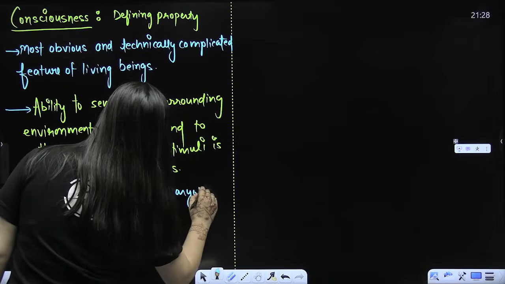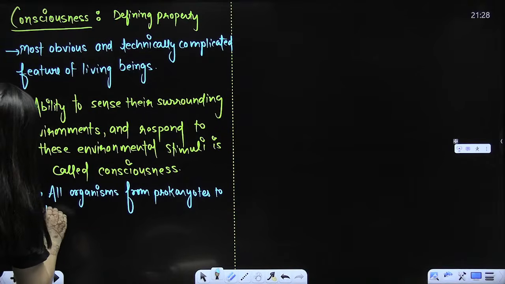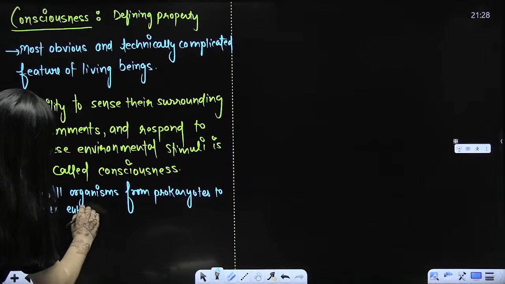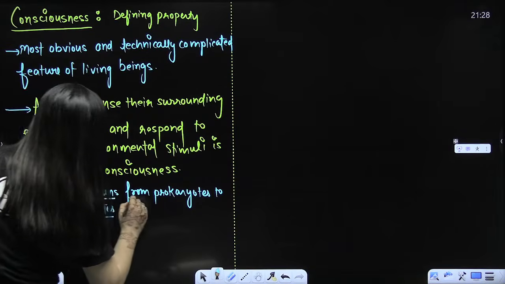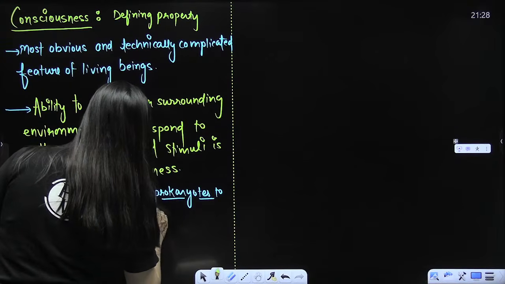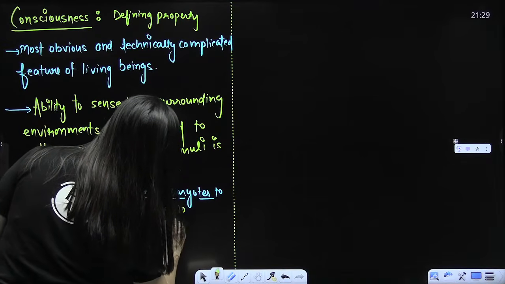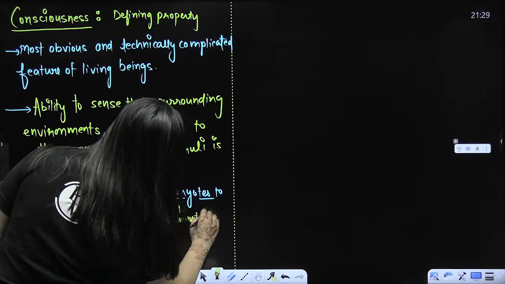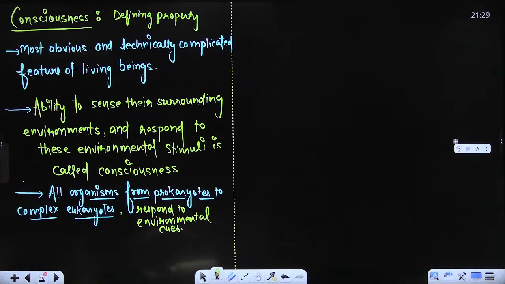So all organisms from prokaryotes to complex eukaryotes, even if you are talking about, let's suppose, an advanced eukaryotic cell, multicellular organism, whatever it is. All organisms from prokaryote to eukaryote respond to environmental cues, right? Be it a unicellular organism or a multicellular organism, they all are going to respond. Is that clear?